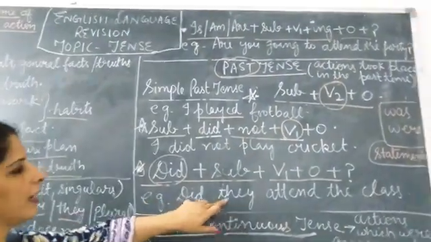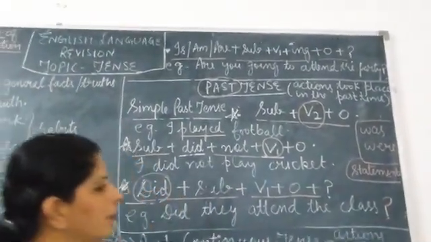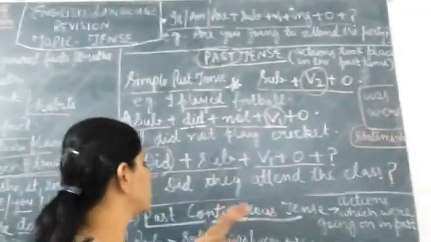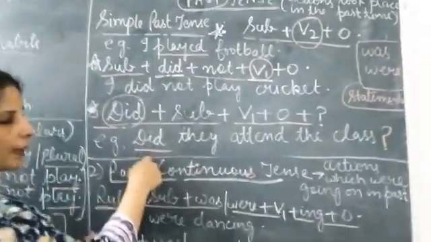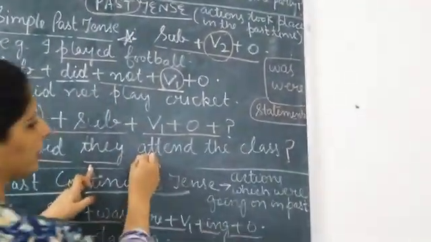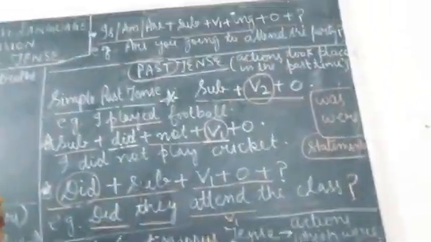Example: Did they attend the class? So this is the questioning sentence. Did came in front of the sentence, they is the subject here, attend is the verb first form, and then we have the object and the question mark.